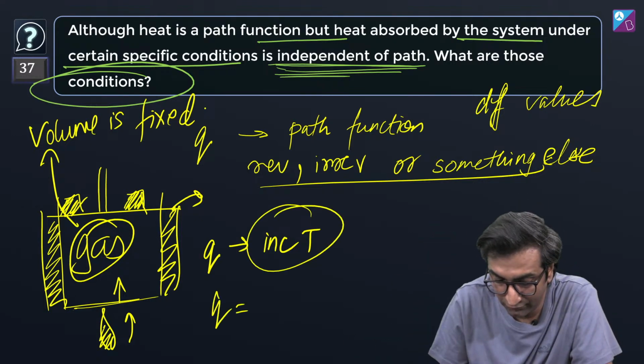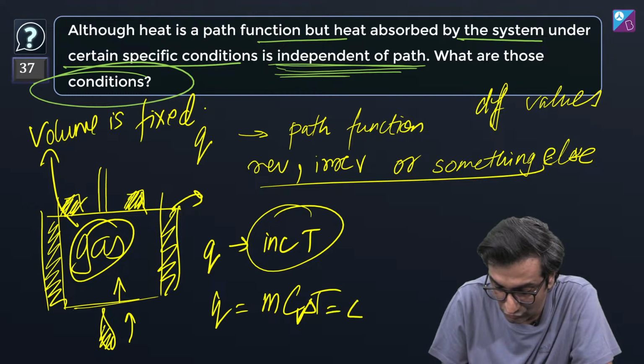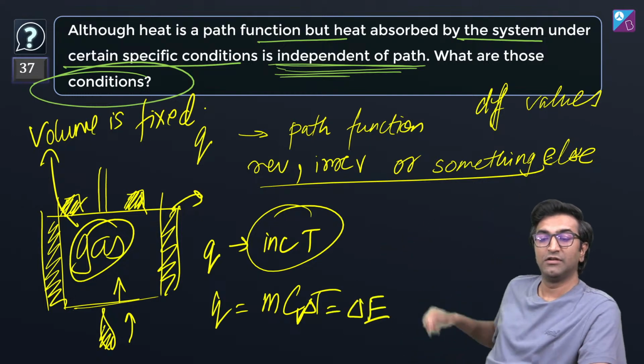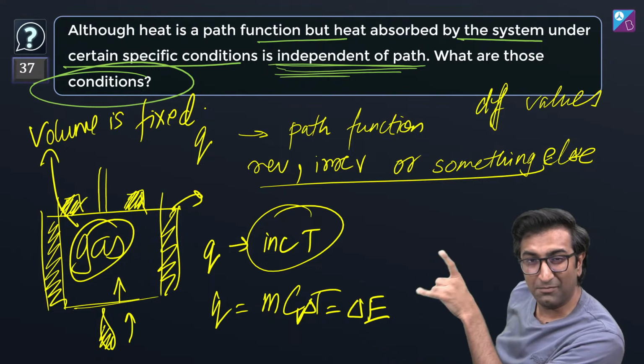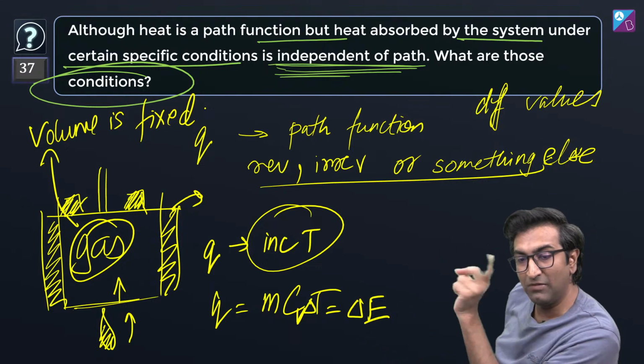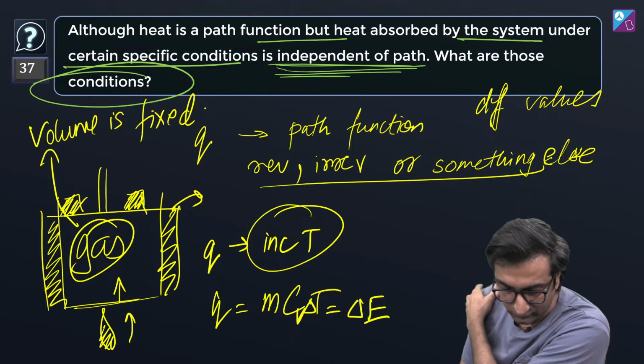So you get this beautiful expression mc times delta T, and we call this Cv delta T. This happens to be delta E. This is the first state function. So heat, a path function, becomes a state function when I make this volume constant. This is the first one. What about the other guy?